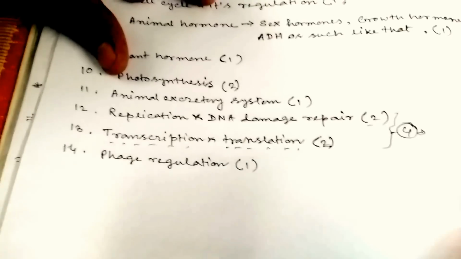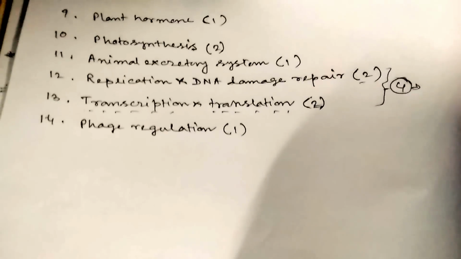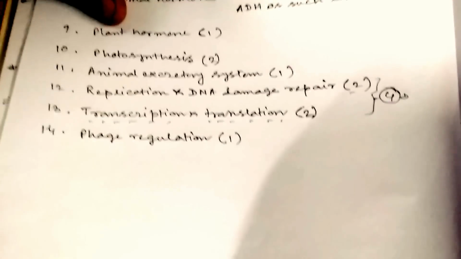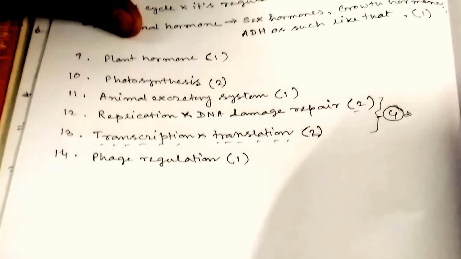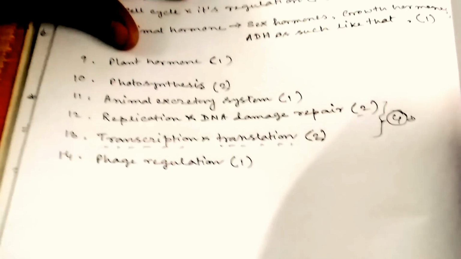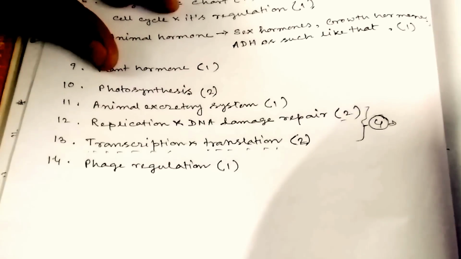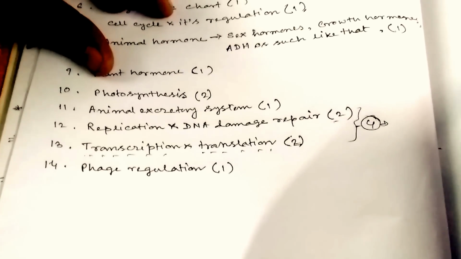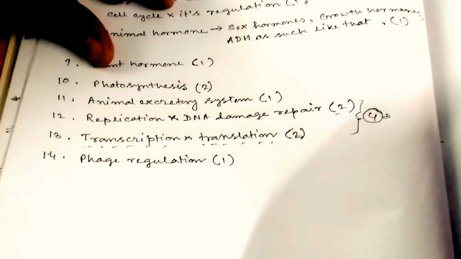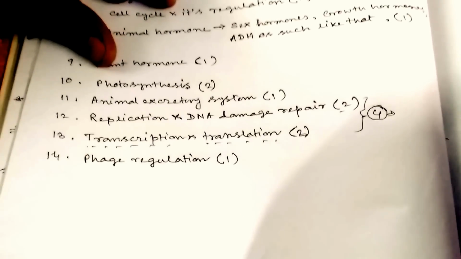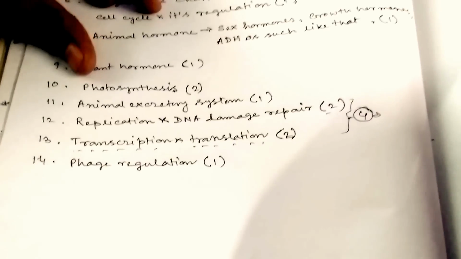You can get one question from phage regulation, that means lytic cycle regulation or lysogenic cycle regulation. It is very much important. Cro gene and such kind of repressor, and Q gene, anti-terminator. So the regulation of phage lytic and lysogenic life cycle is very much important. You can get one question from here very frequently. I don't like to say it, but you may get it. Okay, so you have to prepare for that.